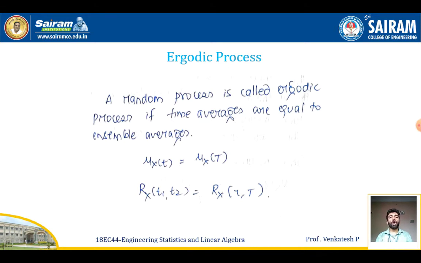So now the actual concept, ergodic process. A random process is called an ergodic process if time averages are equal to the ensemble averages. Then only we can say the random process is an ergodic process. So mu x of t must be equal to the mean of x of capital T, and the ACF R x of t1 comma t2 must be equal to R x of tau comma T. Then only we can say the random process is an ergodic process.